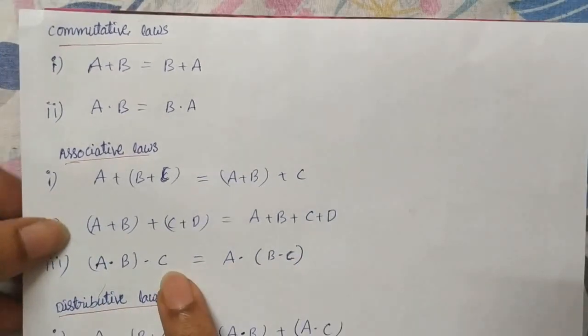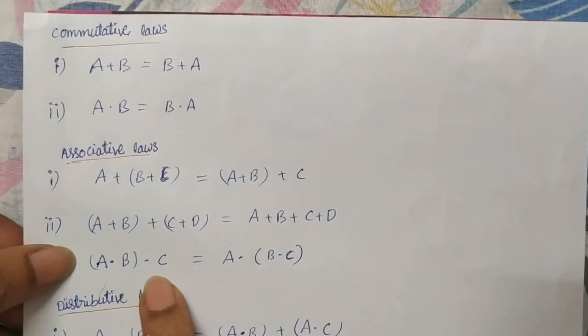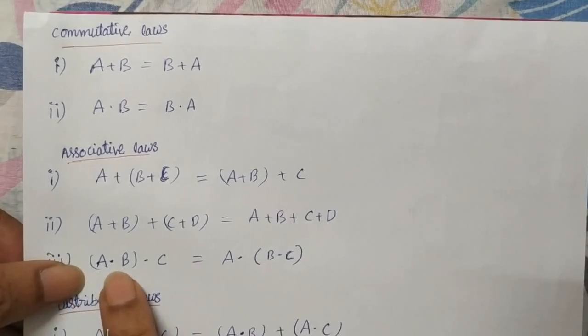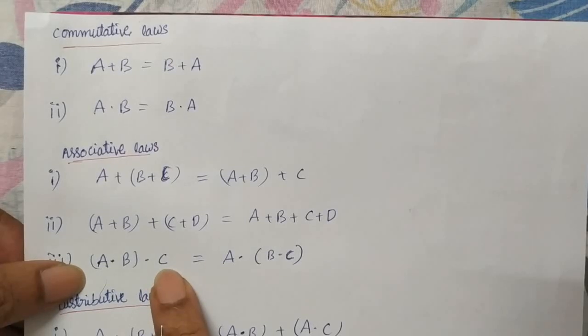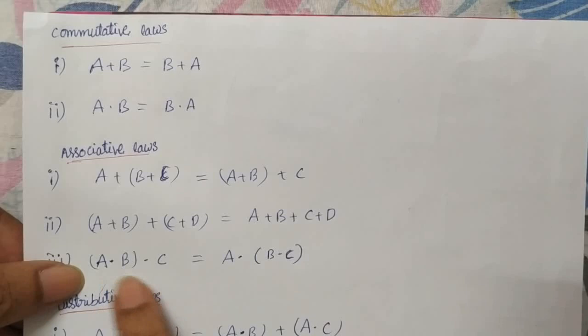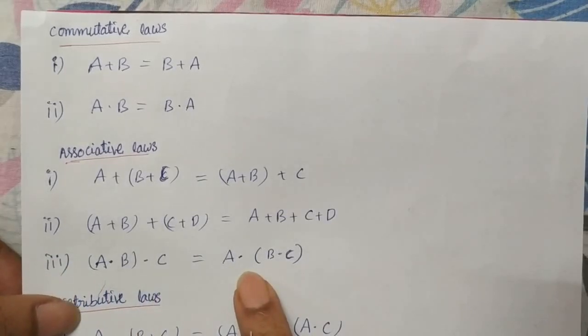For the AND gate, that is a dot b dot c, you can apply it separately. You can write a outside, that is a dot b and then dot c first. Or b dot c first, then do dot with a. Dot means the AND gate here.